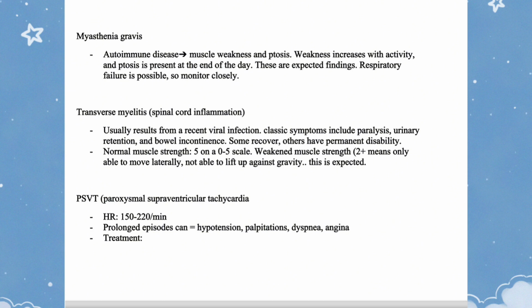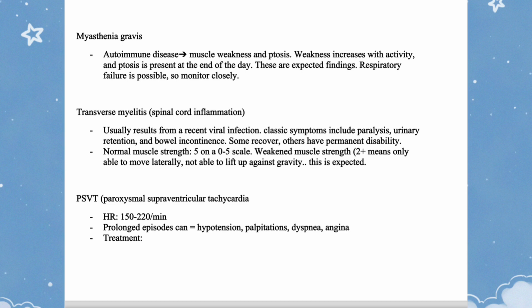Myasthenia gravis: autoimmune disease, muscle weakness and ptosis. Weakness increases with activity, and ptosis is present at the end of the day. These are expected findings. Respiratory failure is possible, so monitor closely. Transverse myelitis: spinal cord inflammation, usually results from a recent viral infection. Classic symptoms include paralysis, urinary retention, and bowel incontinence. Some recover, others have permanent disability.